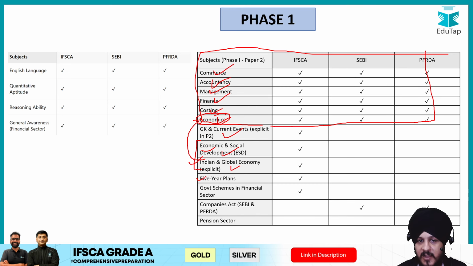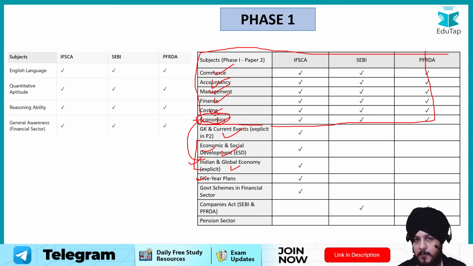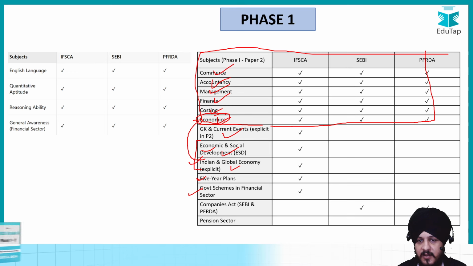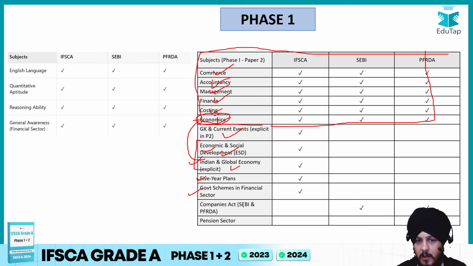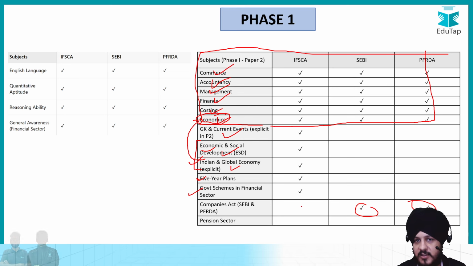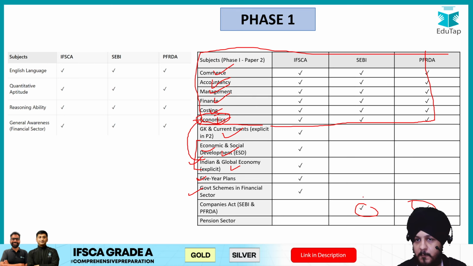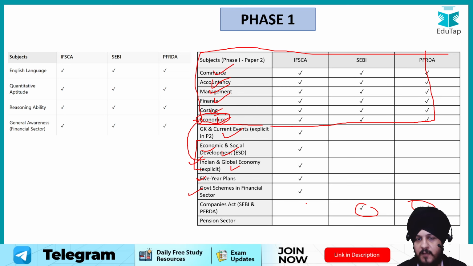Then we have 5-year plans also, which is also a part of economy, but they have mentioned it in a separate format, right? Then we have government schemes in financial sector, right? And then the Companies Act is there in case of, I would say, SEBI and PFRDA, but it is not there in case of IFSCA. So if you have prepared Companies Act for SEBI and PFRDA, it is not going to be helpful in case of IFSCA, because it is not required over here, right?